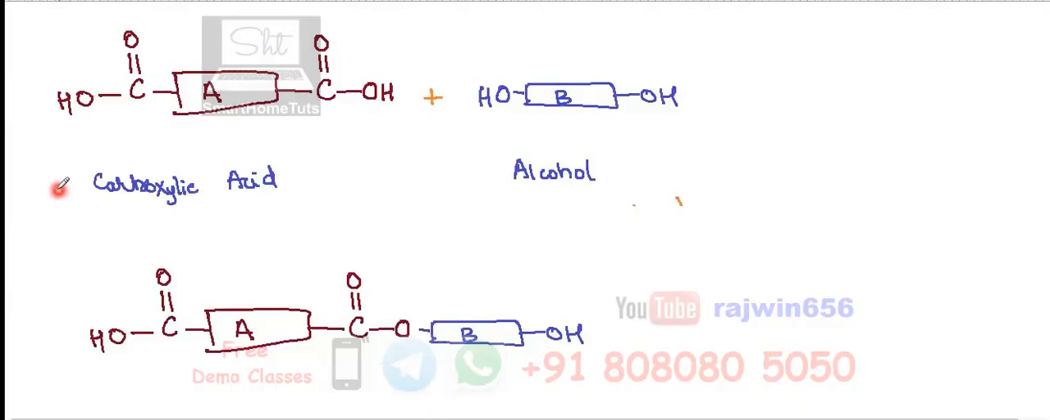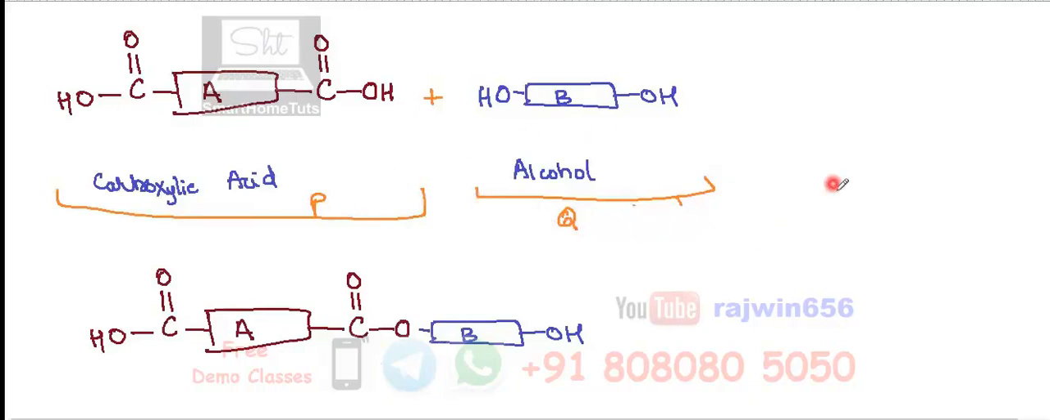So suppose I consider that this whole thing is molecule P and this whole thing is molecule Q, then P will be there, Q will be there, again P will be there, Q will be there. In this way the sequence is going to get repeated: molecule P, molecule Q, molecule P, molecule Q, like this.